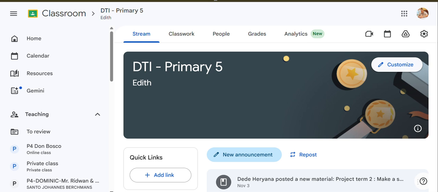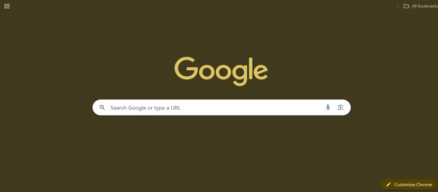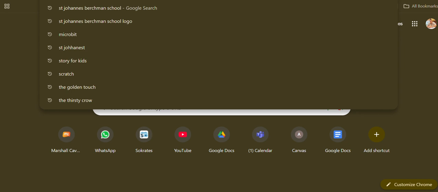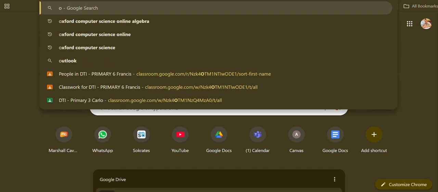Today I'm going to show P5 Emily and P5 Edith how to make a welcome screen using Scratch animation. First, open your Scratch. Last time, if I'm not mistaken, we already made the account, right? No, so that means this time you can use the account.